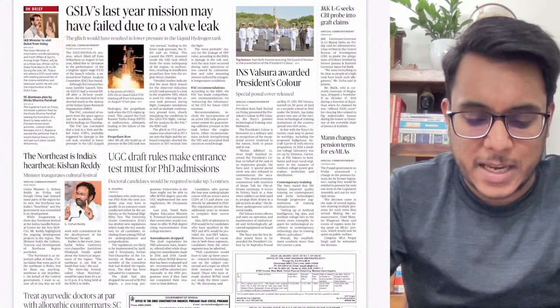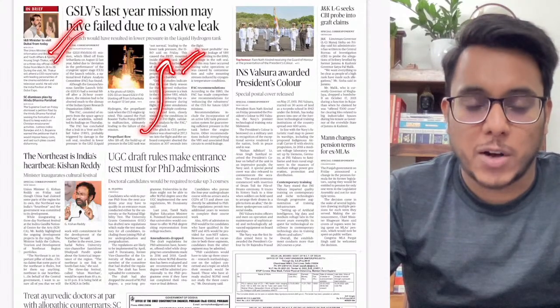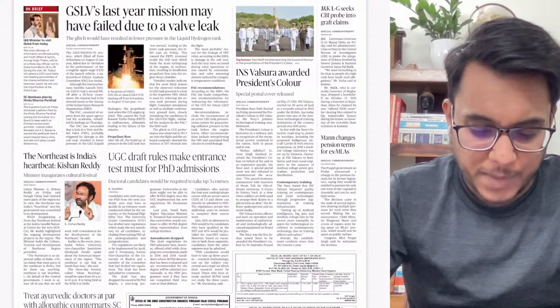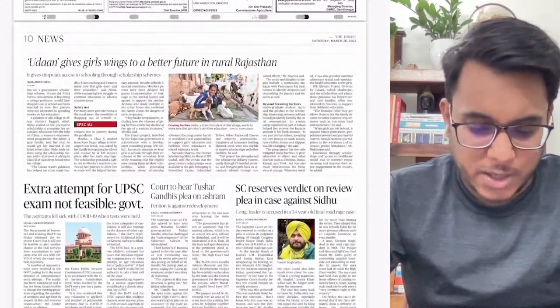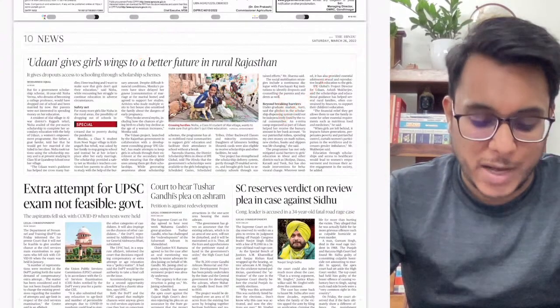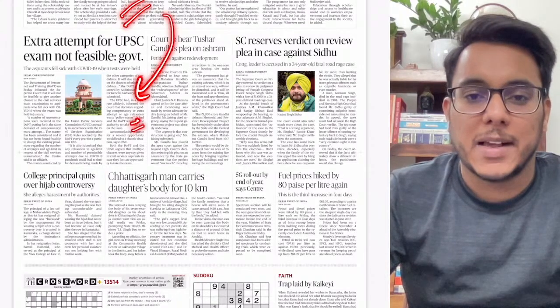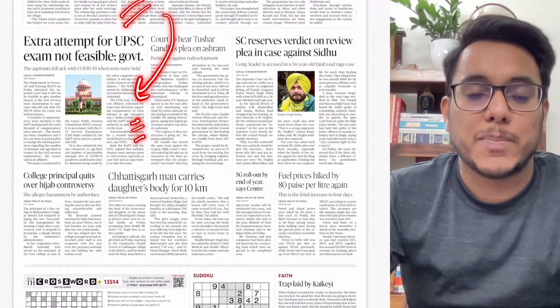GSLV's last year mission may have failed due to a valve leak. Why it failed, there was a valve leak, all these things not important for our exam. Then guys, moving on, UDAN gives girls wings to a better future in rural Rajasthan. We'll see this UDAN scheme. Then extra attempt for UPSC exam is not feasible. There were petitions that because of the COVID-19 pandemic, many aspirants were not able to give their exam.